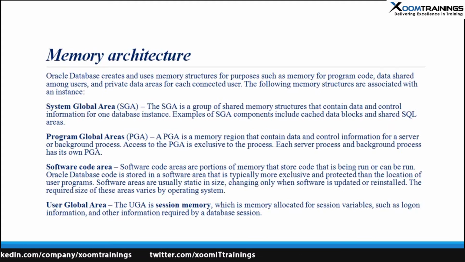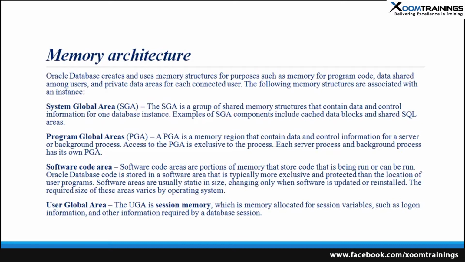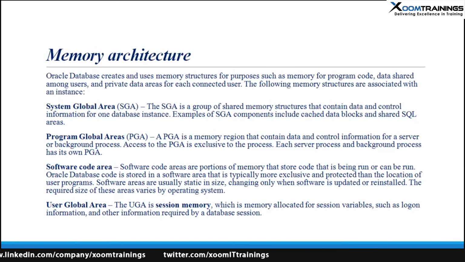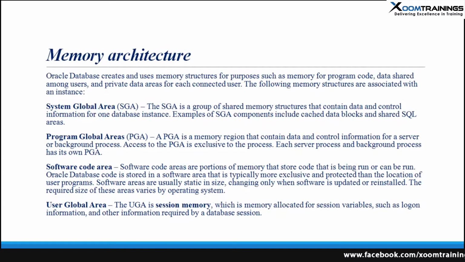So together with the database and the background process, it becomes an instance. Okay, so what does the system global area do? The system global area keeps all the cache, the data blocks. Whenever we are writing a query, it blocks the particular object. So the data blocks information, SQL areas, these kinds of information are in the system global area. And we can define the system global area while we are installing the database. Okay, we can define the SGA. And the definition of SGA has to be followed by certain parameters, which information is available in the meta-link.